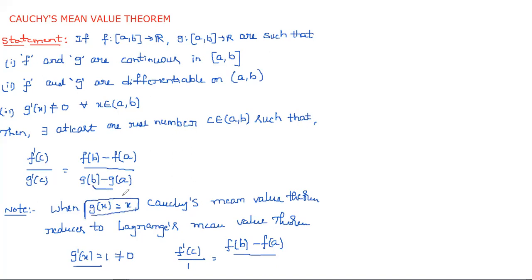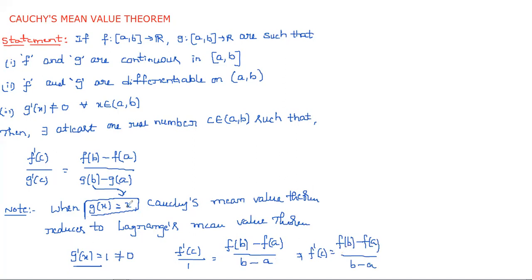It means in place of x you substitute b, then you get g of b, that is b, and if you substitute a, then you get a. So did you get that Lagrange's condition or not? f dash of c is equal to f of b minus f of a by b minus a.